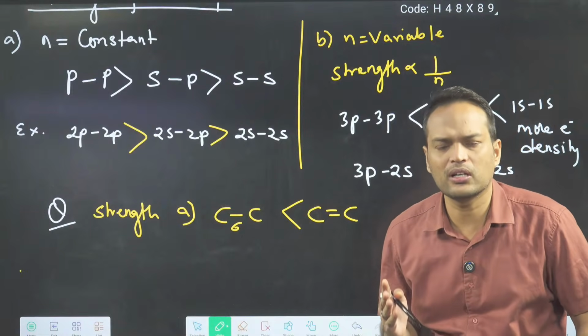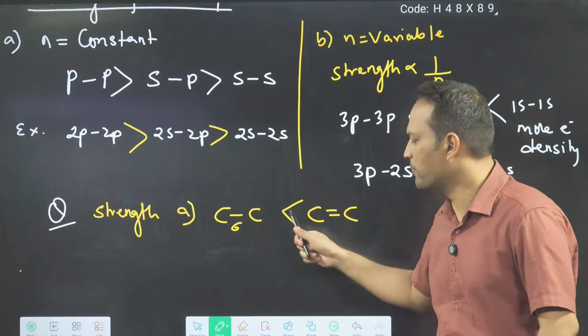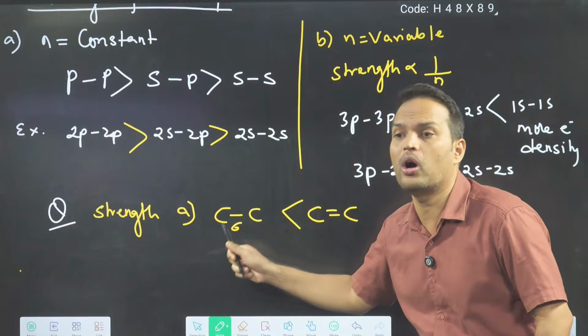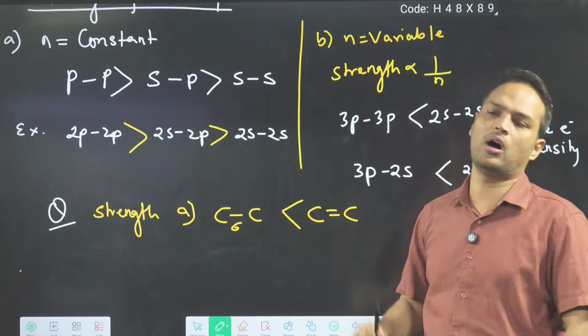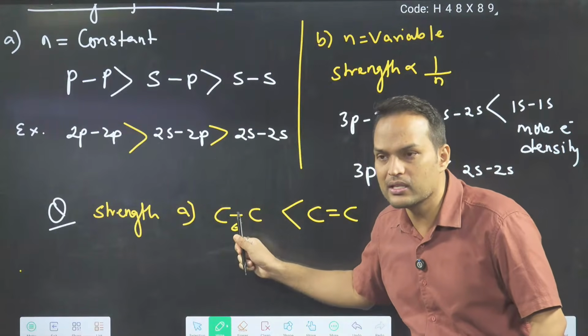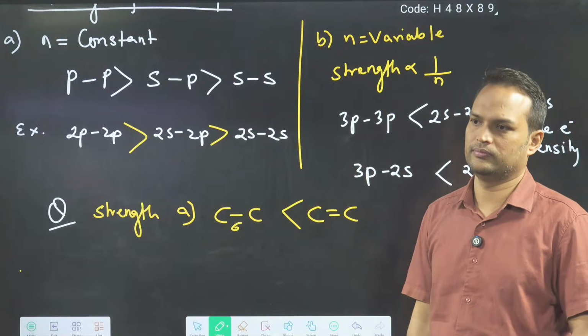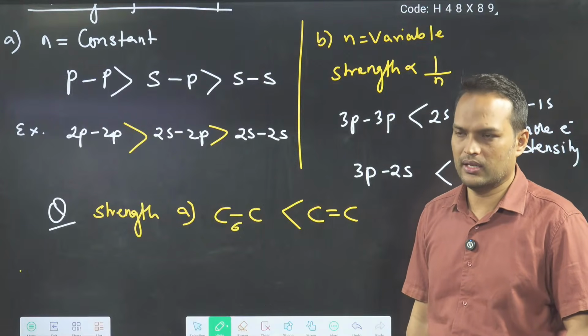Arey, this is not a comparison between sigma and pi. This is a comparison between a single bond and a double bond. Clear?